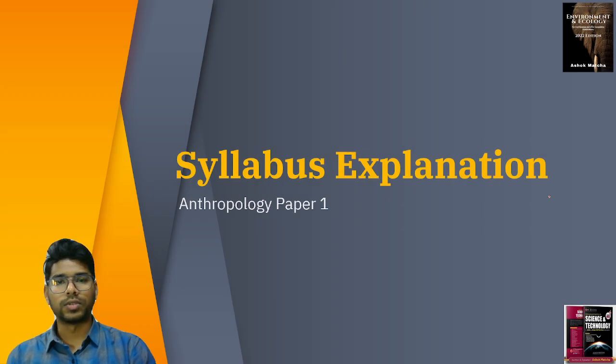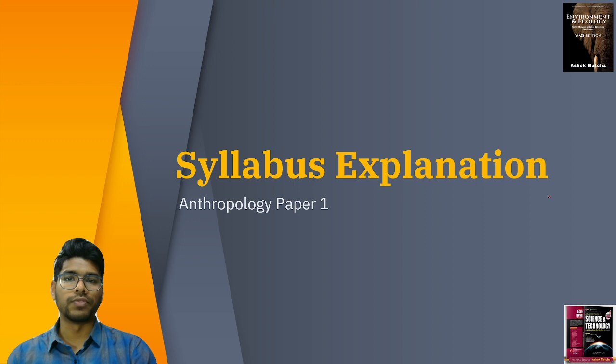So let's go to the syllabus explanation. Anthropology, paper 1. As you might be aware, every optional is divided into 2 parts, paper 1 and paper 2, and that comprises about 250 marks each. So the optional itself accounts for about 500 marks, and because you're choosing that optional, it becomes a very crucial part in scoring.